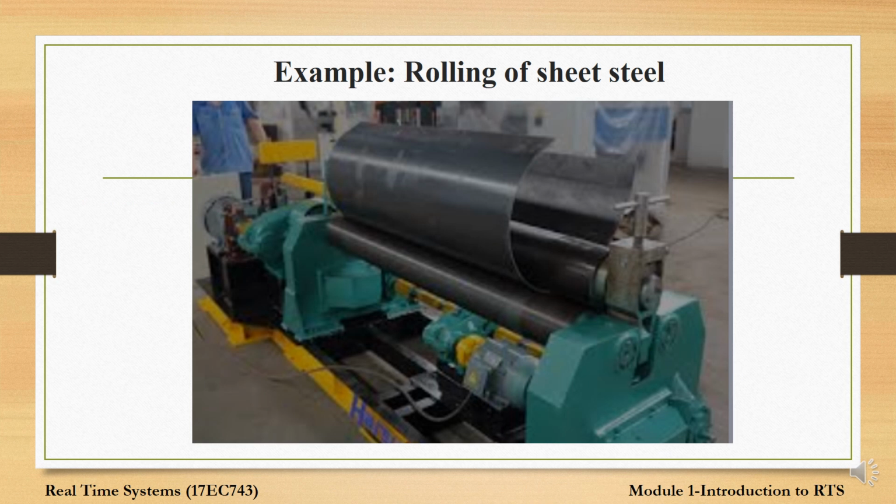Rolling of sheet steel. If you take hot rolling of a sheet steel, as you can see here, this is an example. If the temperature of the billet is known as it approaches the first stage mill, the initial setup of roll gap can be calculated accurately. So the initial estimates of the reduction of each stage of a mill can be made. If this is done, the time taken to get the gauge of the steel within tolerance can be reduced. So this is an example of the feed forward configuration.